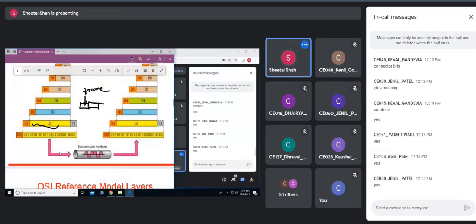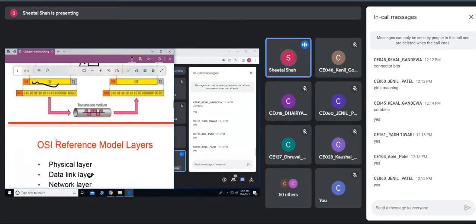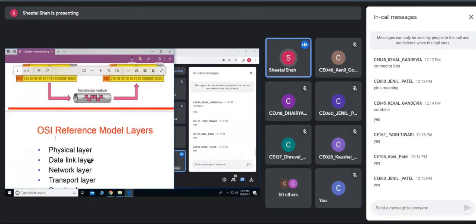Are you getting this? Once the data is transferred from host A to host B, it is the job of host B to tell host A that the data has been received properly. Such an acknowledgement frame should also be provided by the data link layer.